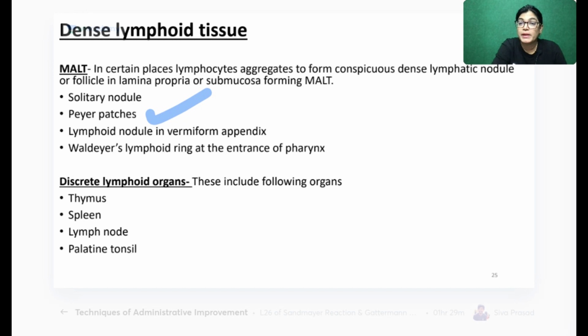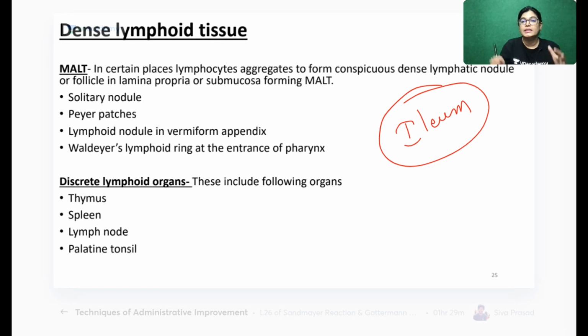Peyer's patches are formed in the GI tract. They are found in the small intestine. Which part of the small intestine? Ileum. Okay, intestine के कौन से part में? Ileum. So here they are aggregated. We are not here for grammar and English. Okay. Aggregation का मतलब क्या होता है? Close together. Same thing ही है. Aggregation का मतलब होता है they are in the form of a nodular part. Okay. So they are in solitary nodules, in Peyer's patches, and lymphoid nodules in the vermiform appendix.